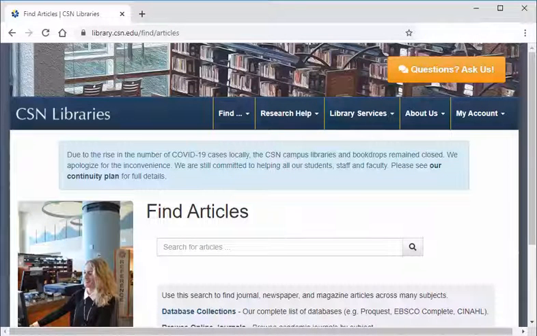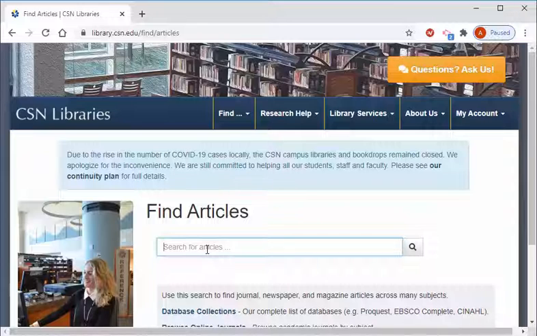Once you click on the green Find Articles button from the CSN Library's homepage, you will be taken to this search box. Performing a search here will provide results of almost all the articles CSN Libraries has access to.